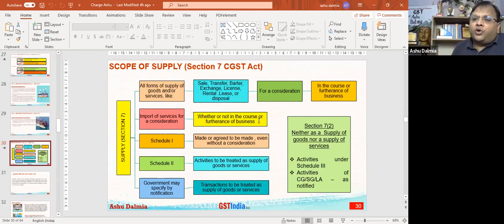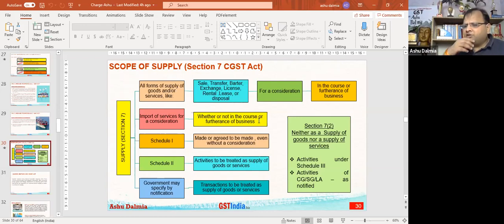Now try to understand one point. First, we will see whether a certain transaction is a supply as per Section 7 or not. If we decide as per Section 7 that a certain transaction is not a supply, that will not be the subject matter of GST. Because neither IGST nor CGST can be levied if the transaction is not a supply. That means if the Schedule 3 transactions are there, then it will be called no supply, because that is not a supply per se, and it will not be included in GST in any way.